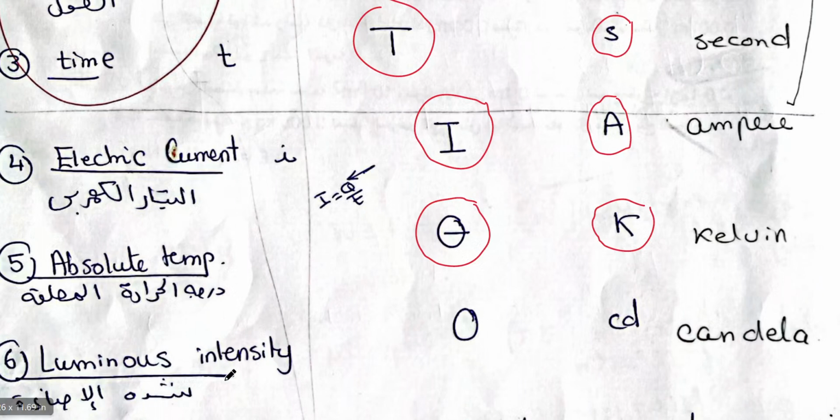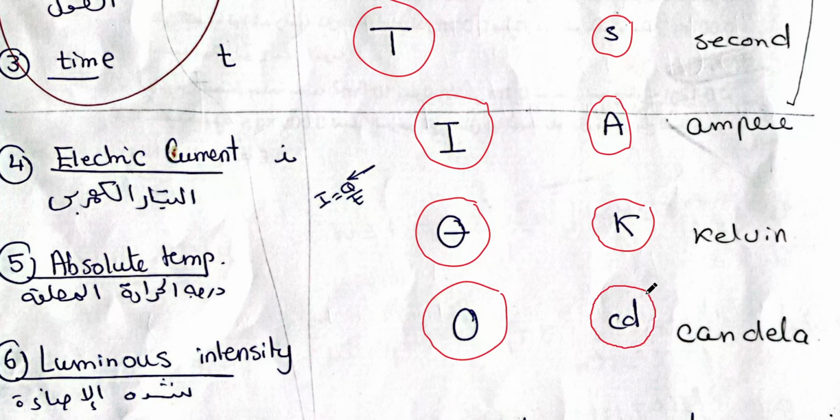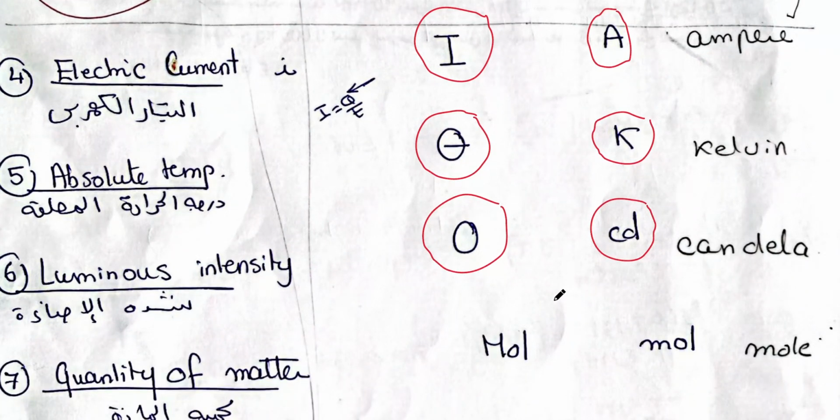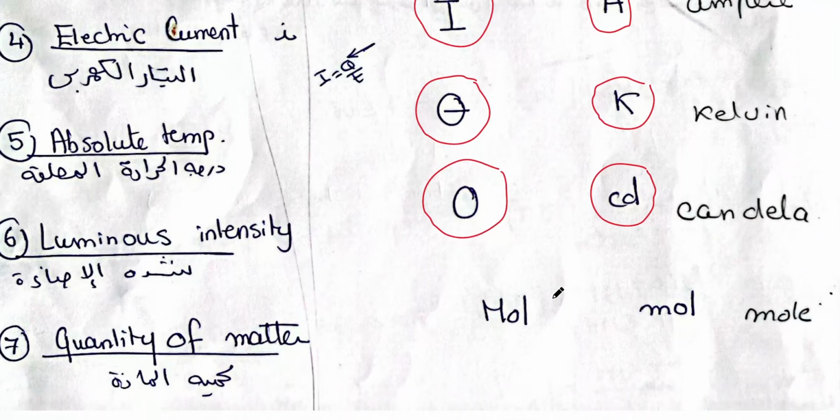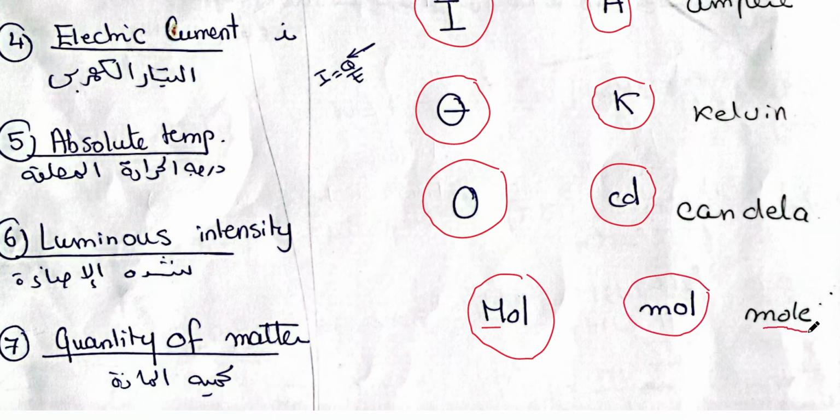Number 6 is the luminous intensity. The luminous intensity, its dimensions is J, and again J capital. And its unit is called candela, and we abbreviate it cd in small letters. The seventh and last basic physical quantity is the quantity of matter. It is the mole. Its dimensions is N, but the first letter is capital, and its unit is mol, which stands for the word mole.